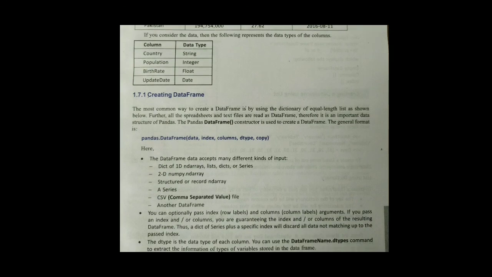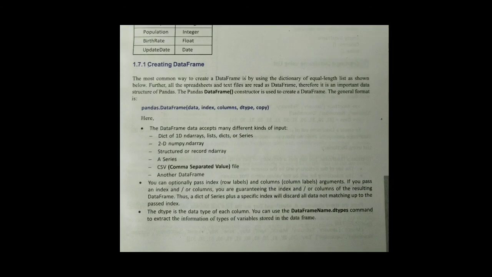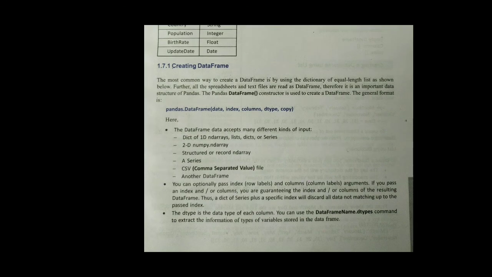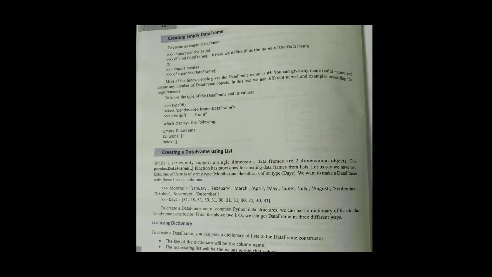So let us see how. pandas.DataFrame, so we can write pd.DataFrame. pd is an alias of pandas. And what are the values? It contains data, index, columns, dtype and copy. While in the case of series it was only data, index, dtype and copy, here columns has been added in a data frame. So let us see how to create a data frame.